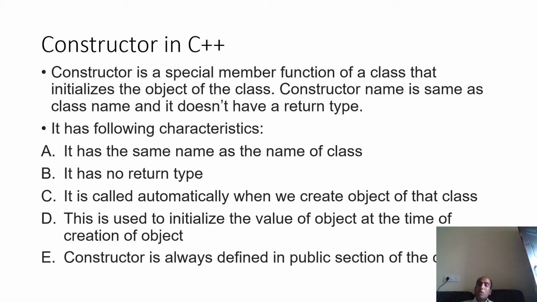When you create the object of that class, the constructor will automatically get called. You do not need to call it. Whenever you create an object, it is automatically called, and it is called for every object. What it does is initialize that object's values.